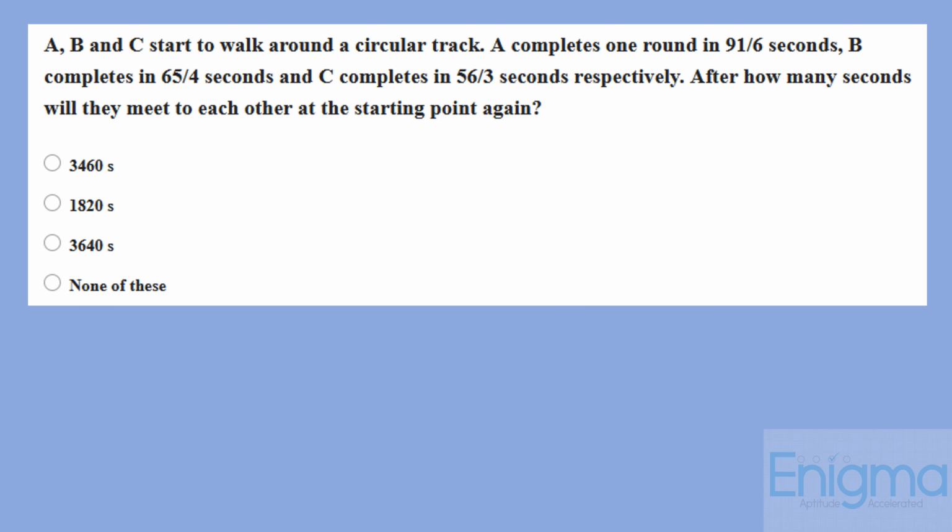A, B and C start to walk around a circular track. A completes one round in 91 upon 6 seconds, B completes in 65 upon 4 seconds, and C completes in 56 upon 3 seconds respectively. After how many seconds will they meet each other at the starting point again? Now, in such questions where people have to meet at the starting point on a circular track, the concept is very simple. We just have to find out the LCM of the times required by the people to complete one round.